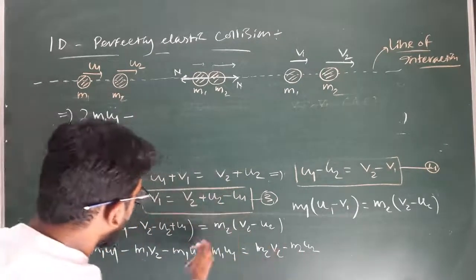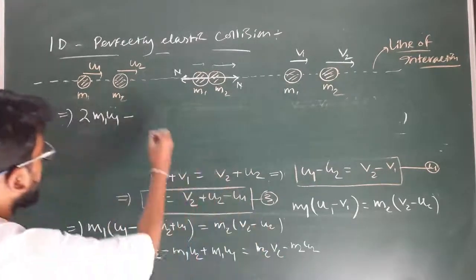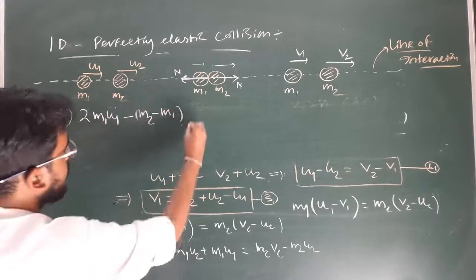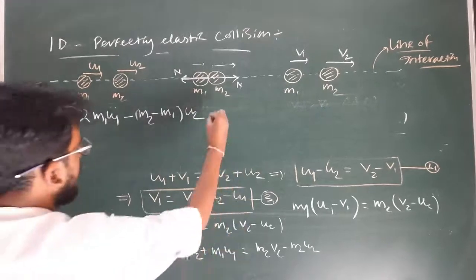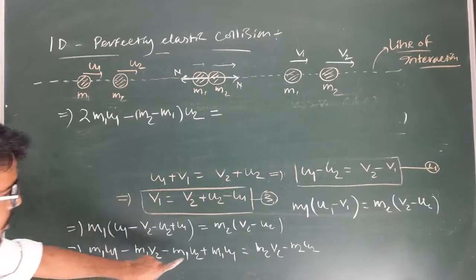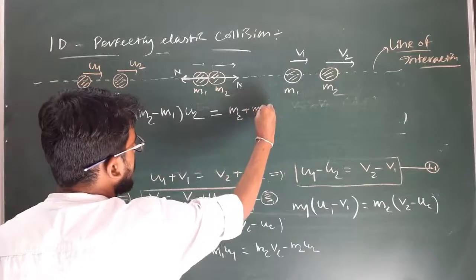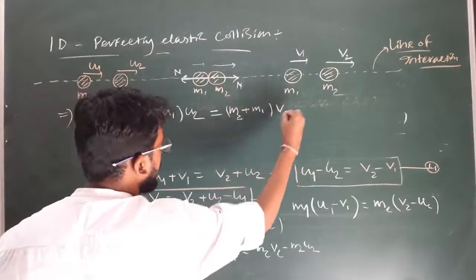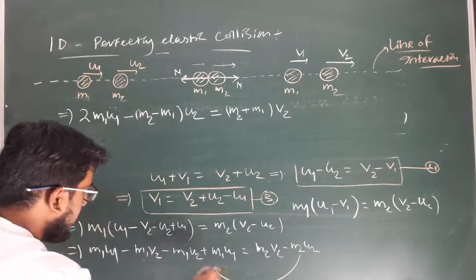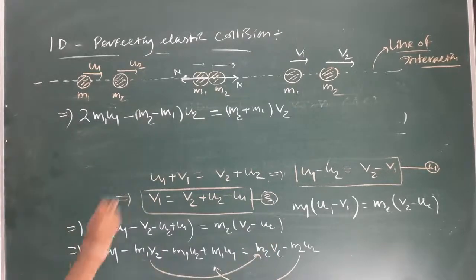Now taking m2 u2 to the left hand side, it will become minus m1 u1 plus m2 u2. So (m2 minus m1) into u2 is equal to, taking m1 v2 to the right hand side, (m2 plus m1) into v2. Clear? I am shuffling this, taking m2 u2 along this side and m1 v2 to this side. So this will become like this.